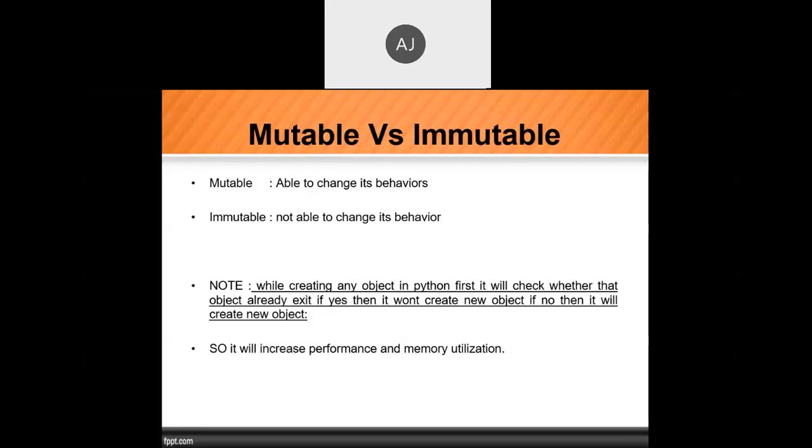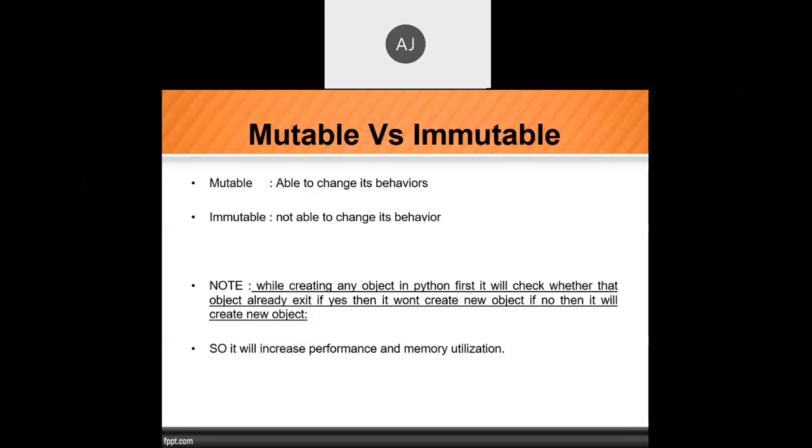Let's start today's topic. The concept is called mutable and immutable. In the last section, we discussed data types and the different fundamental data types: int, float, complex, bool, and string. We also discussed the conversion of data types, that means the typecasting concept, and the print and ID functions. By using the ID function, we can print the address. So now, why do we need to understand the concept of mutable and immutable?